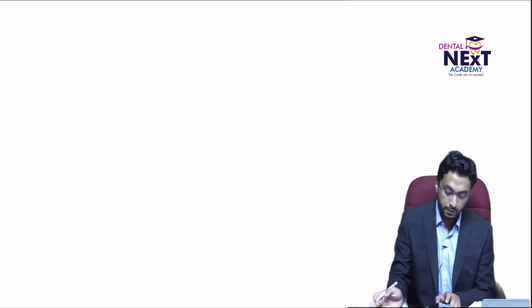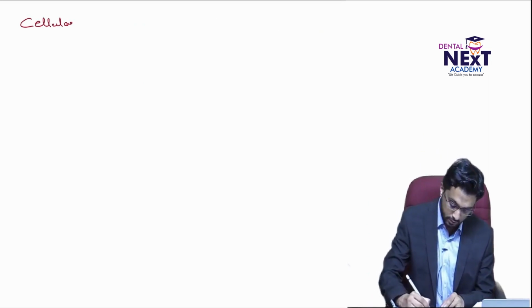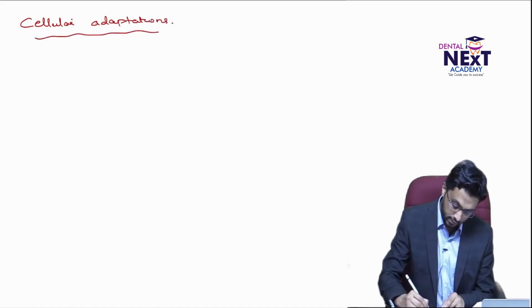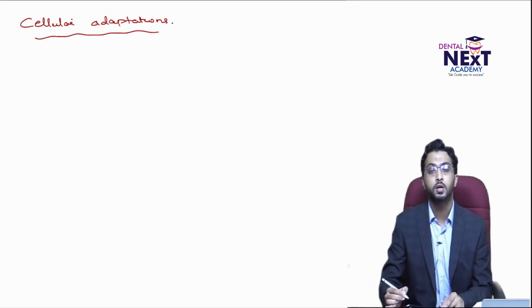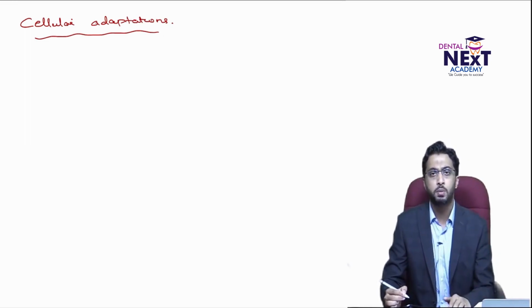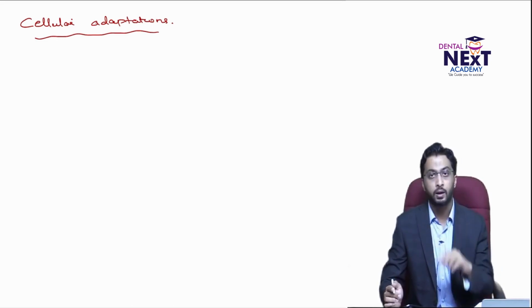The first topic I want to discuss with you today is cellular adaptations. There are different types of cellular adaptations which you have to know, which you are very familiar with, but there are certain examples which you have to study. And you have to study it in a very systematic order. Simply by-hearting things won't help you. So I'm going to give you a systematic perspective of these cellular adaptations.